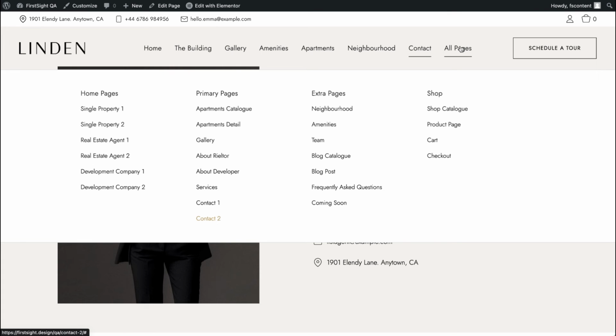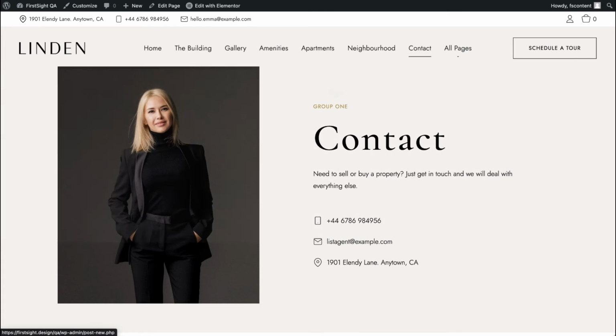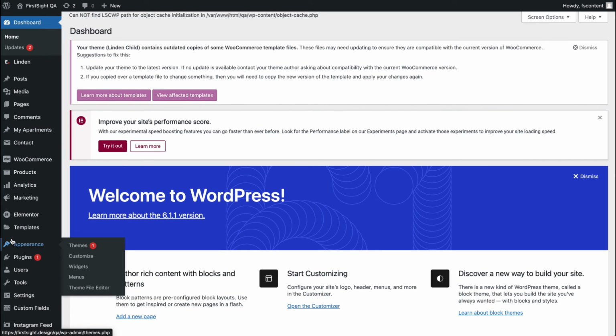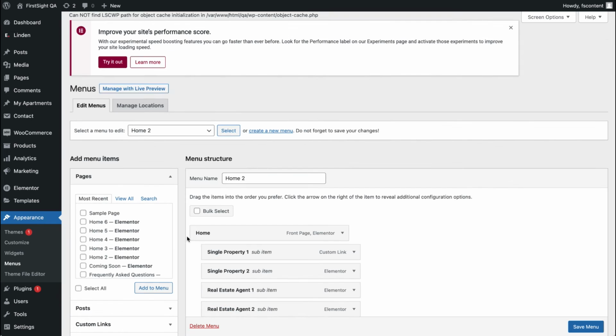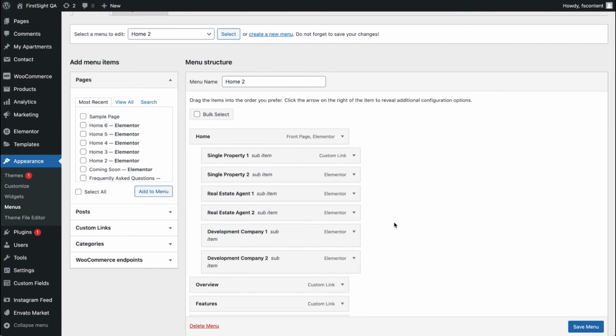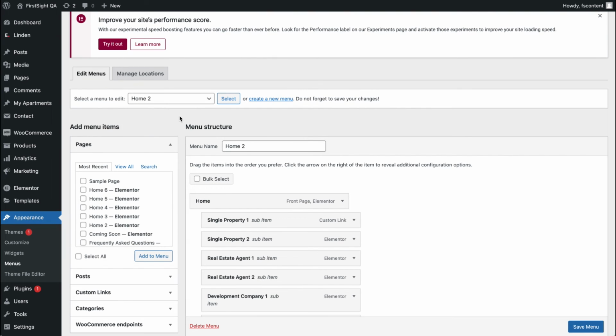By the way, let's take a look at how we can set up our mega menu. To do that, we need to go to our admin panel, Appearance, Menus, and you'll see here settings similar to the ones we have in our customizer, but you need to select a menu you want to edit on top of the screen.